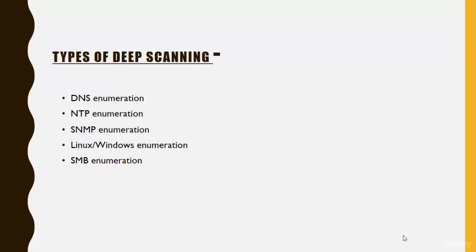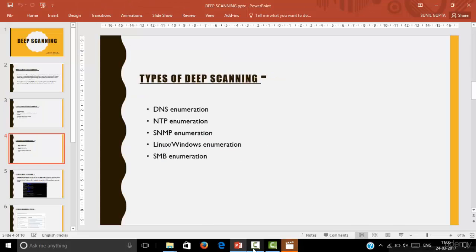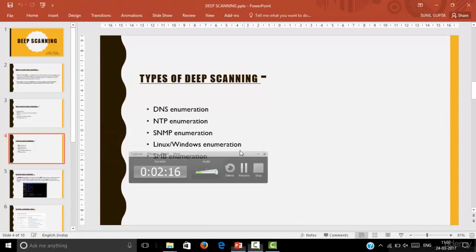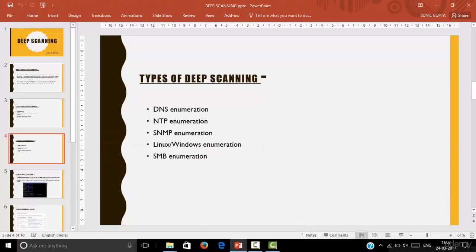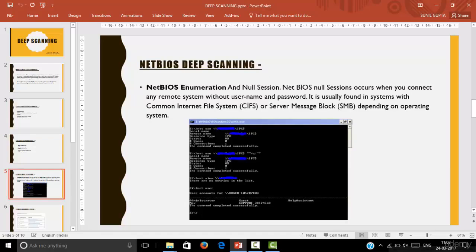Types of deep scanning. First, DNS enumeration, domain name server, then NTP enumeration, SNMP enumeration, Simple Network Management Protocol, and Linux and SMB enumerations. All these types of deep scanning enumeration are available for us in our network. Next, first is NetBIOS deep scanning.